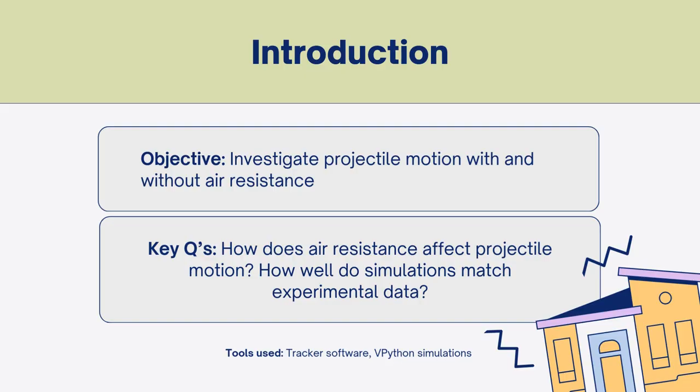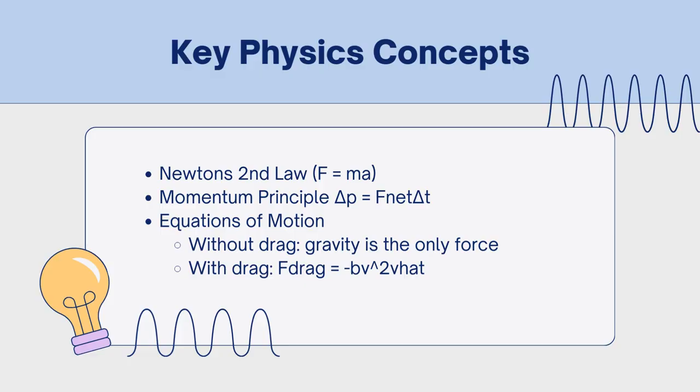Before discussing the experiment, let's review key physics principles. Projectile motion follows Newton's second law. Acceleration depends on force. Without air resistance, gravity is the only force, creating uniform downward acceleration. However, drag force opposes motion, altering the trajectory. Drag is proportional to velocity squared, meaning faster objects face greater resistance, leading to effects like terminal velocity.